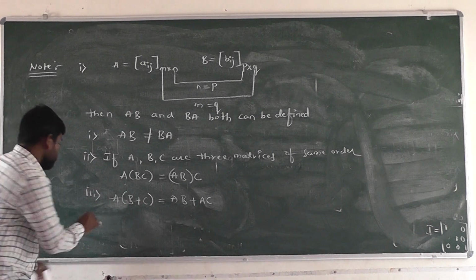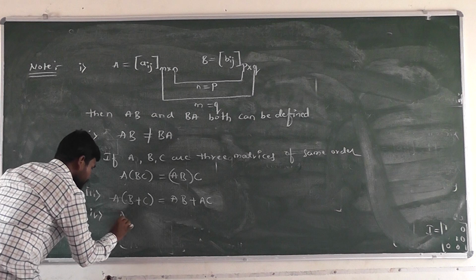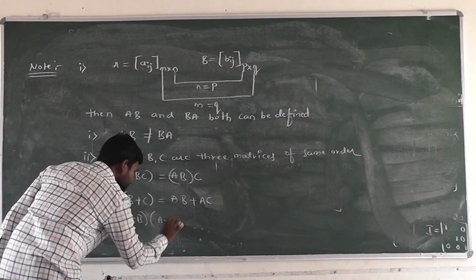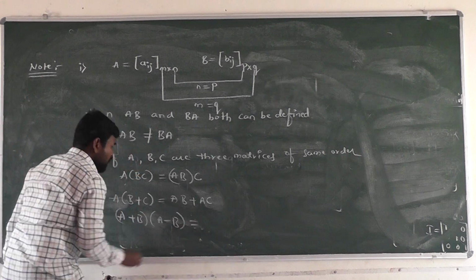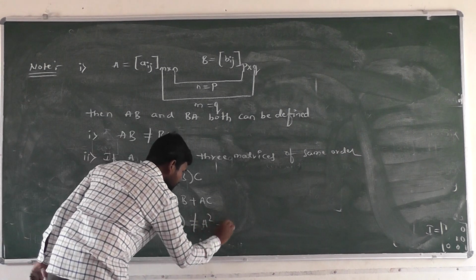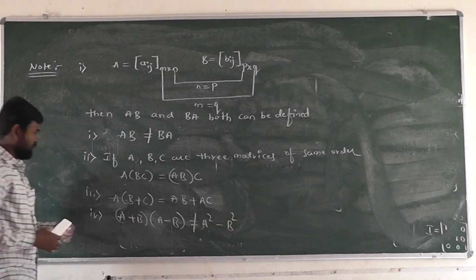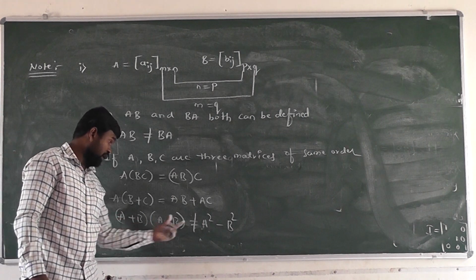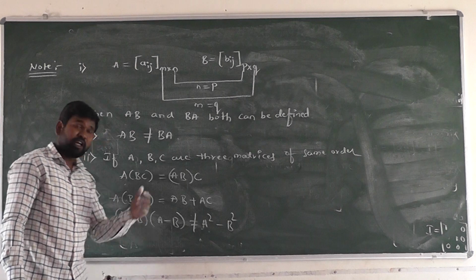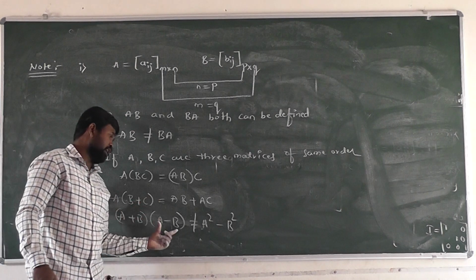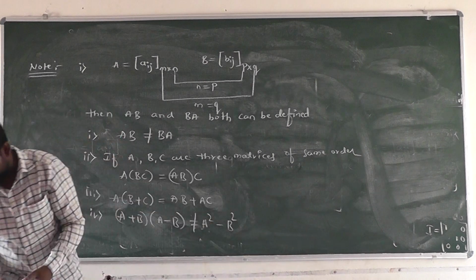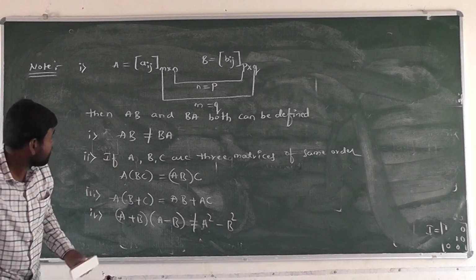Next, fourth property here: A plus B into A minus B is not equal to A square minus B square in matrix multiplication. Right? We are using the formula A plus B into A minus B, how to write it? A square minus B square. But in matrices, A plus B into A minus B is not equal to A square minus B square here. Right? And next one.